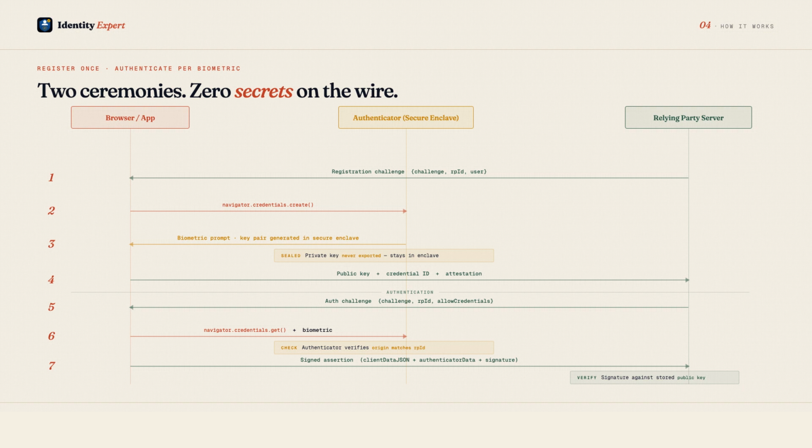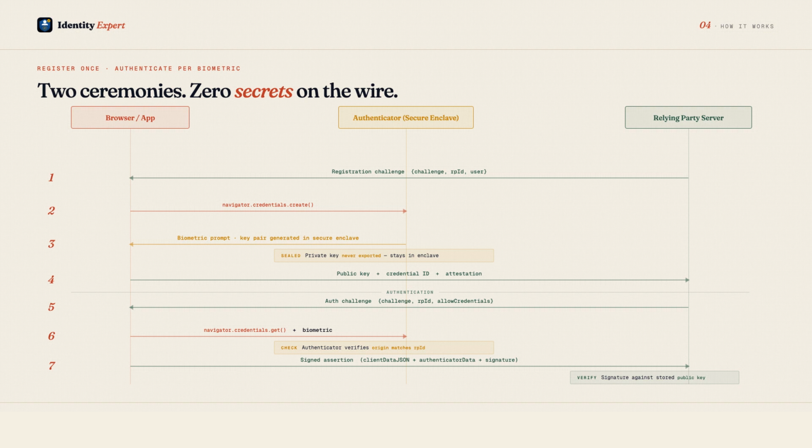Authentication works in the opposite direction. The server sends a challenge, your credential ID and its RPID. The browser calls navigator.credentials.get. Your device prompts for biometric again. The authenticator signs the challenge with your private key, and critically, it first checks that the origin of the request matches the RPID the credential was registered for. If those do not match, the authenticator refuses. The signature goes back to the server.